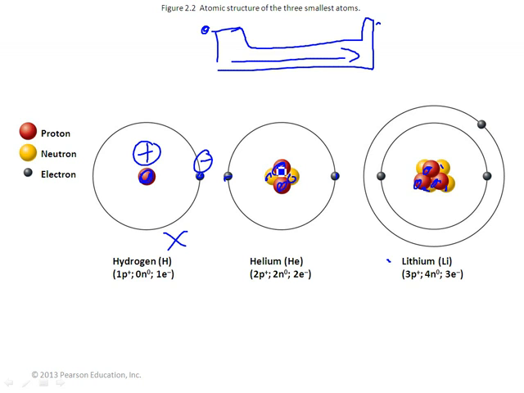This one has 2 protons, 2 electrons, 2 neutrons. They cancel each other out, no charge. On this one, there should be another electron there. No, okay, 3 protons, there you go. 4 neutrons, so that cancels each other out. So 3 pluses, 3 minuses cancel each other out. So it's neutral. You should see the same number of protons as you see electrons.